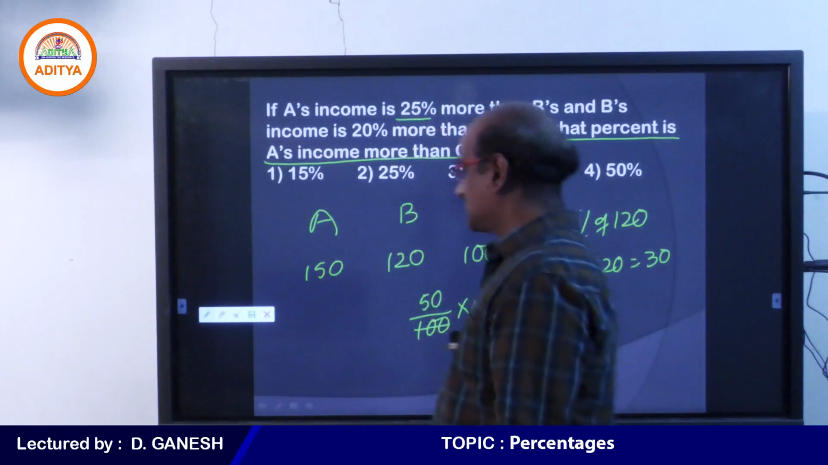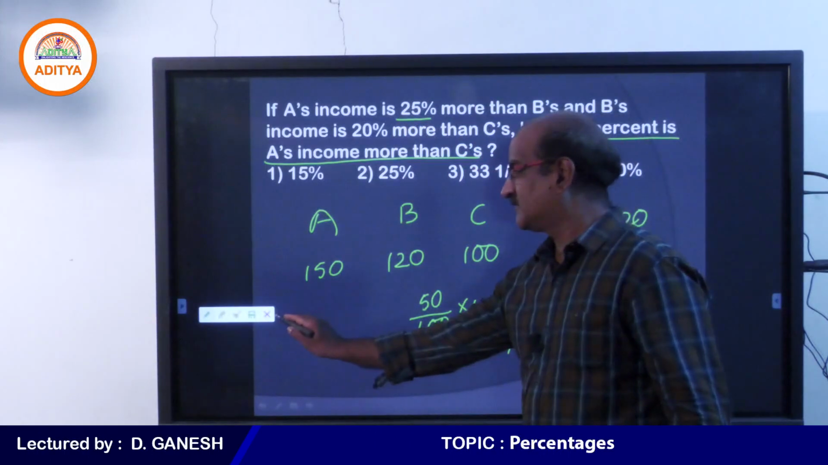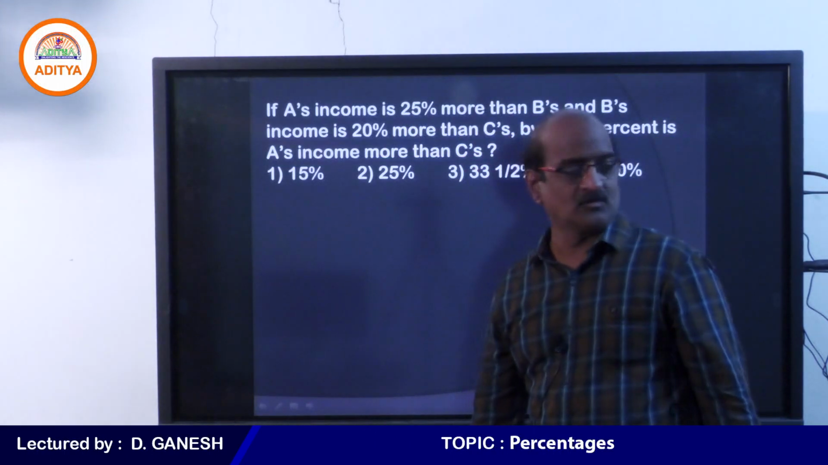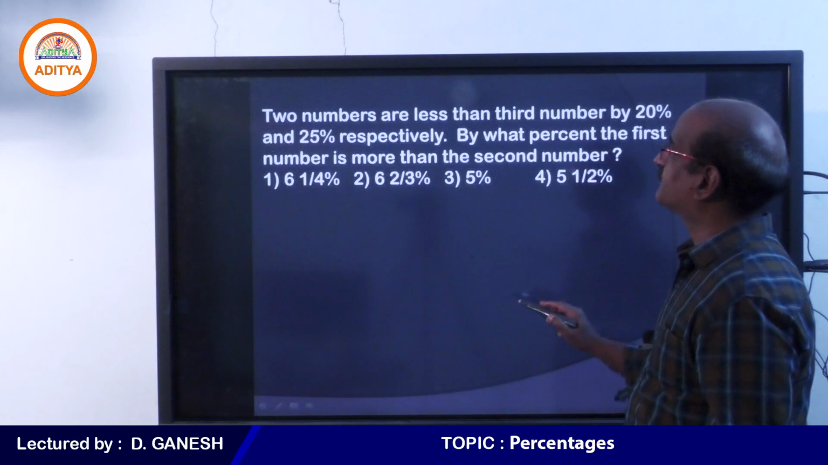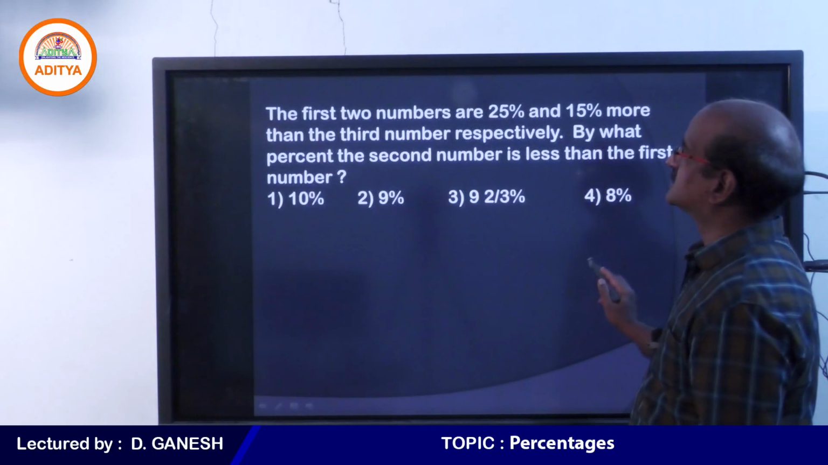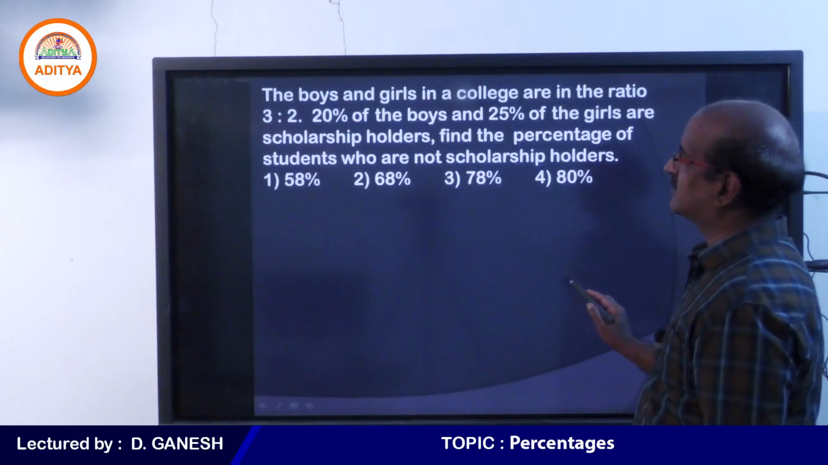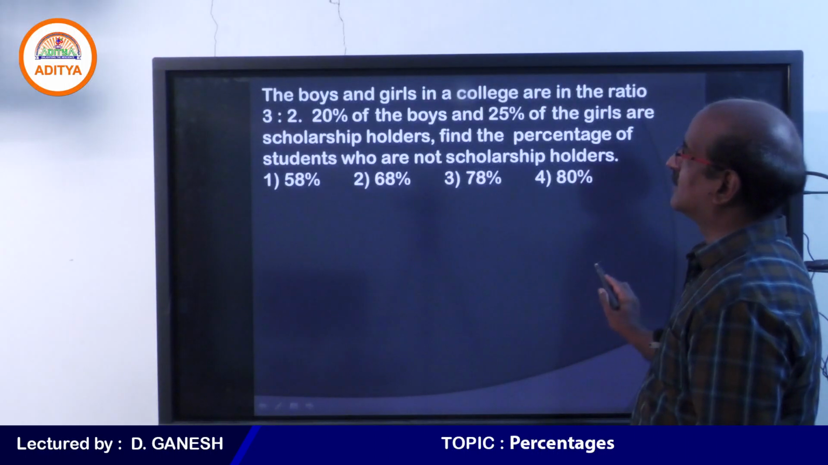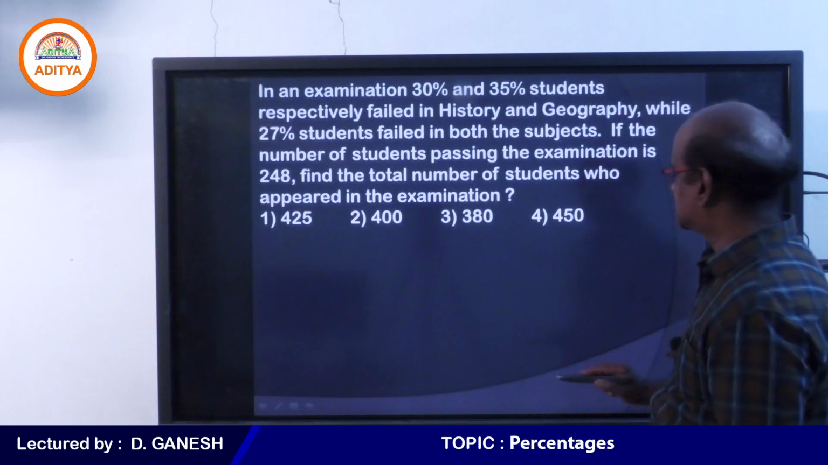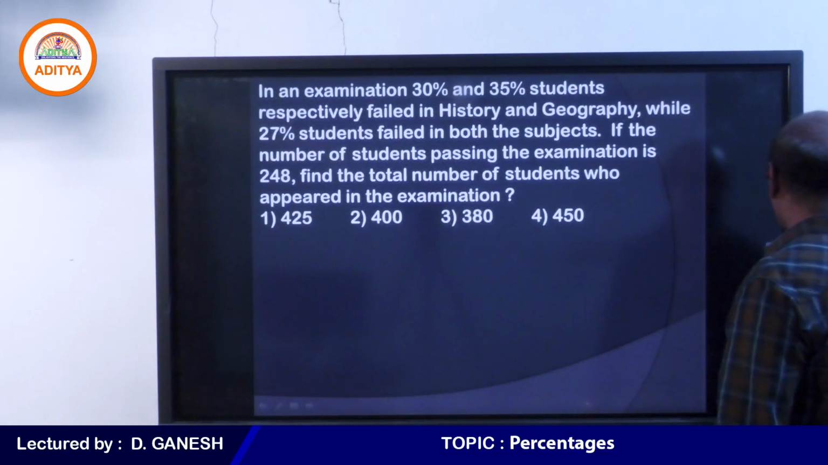Right students, so this is all about question number 1. This is what we discussed yesterday. Now I think we can move on to the next model. All the questions are discussed, this one is also handled, and now we are about to discuss the last question. So here we go.